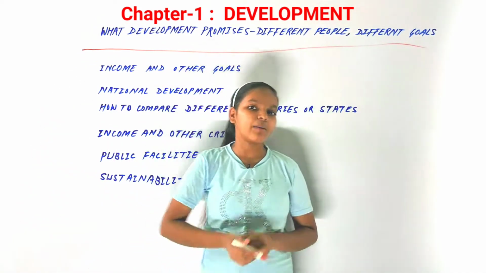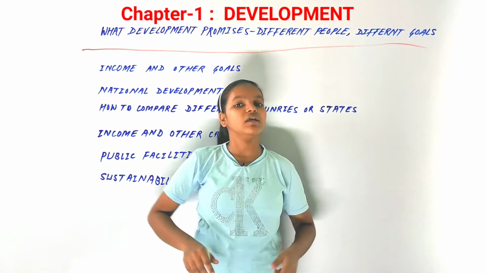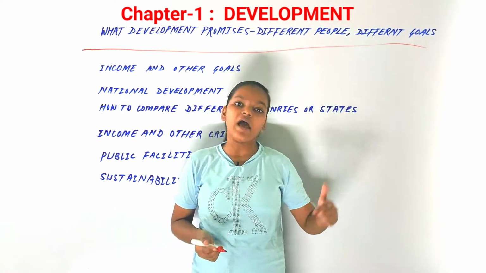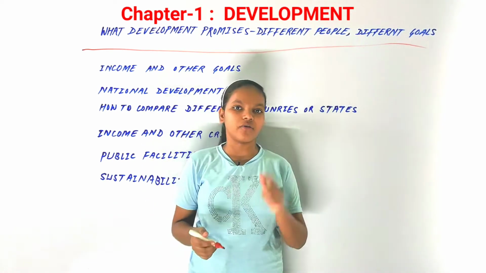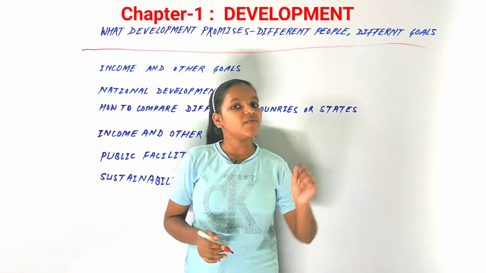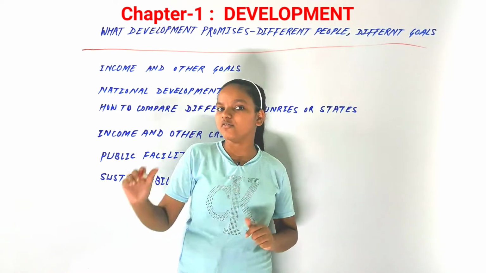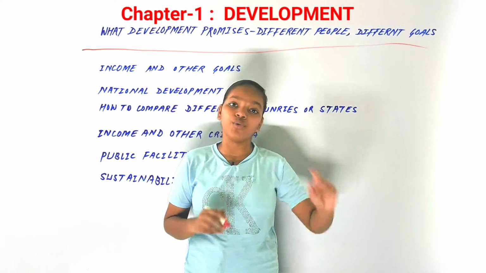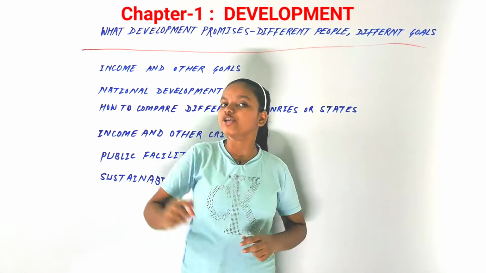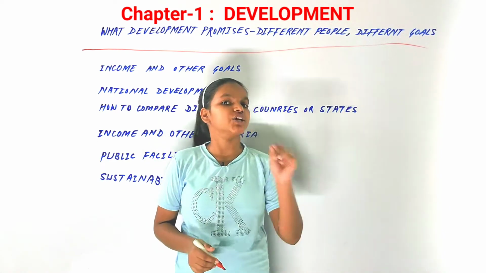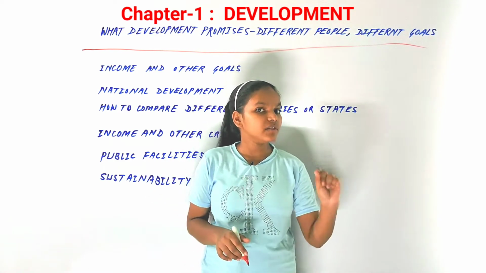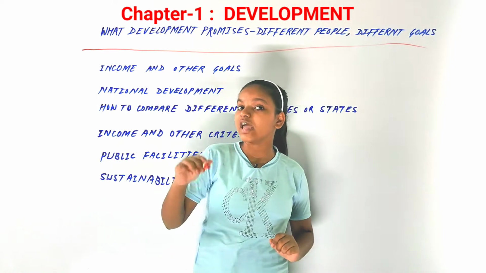So what does development promise different people? If we talk about development, what is development for you and what is development for your neighbor? Development can mean different goals for different people. If we talk about a rural laborer, what would he need as development? He would think that his wage should be more and there should be no discrimination against him because he's a rural laborer. And free, good quality education should be provided to his or her children. That would be the definition of development for a rural landless laborer.